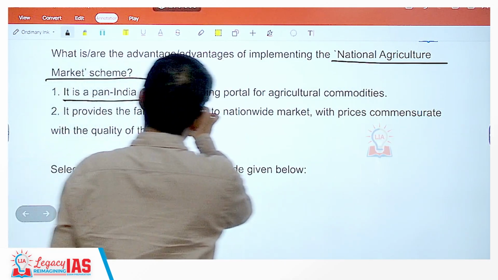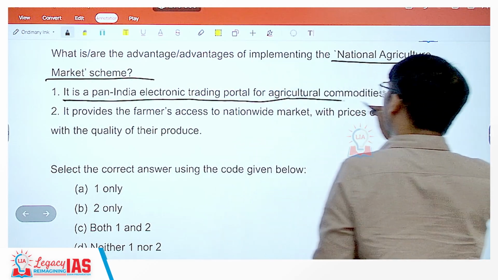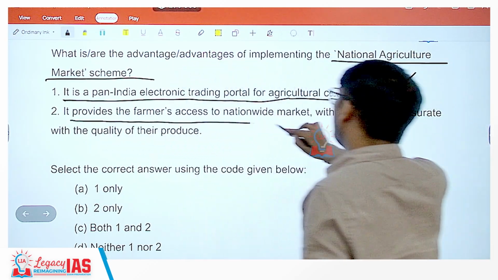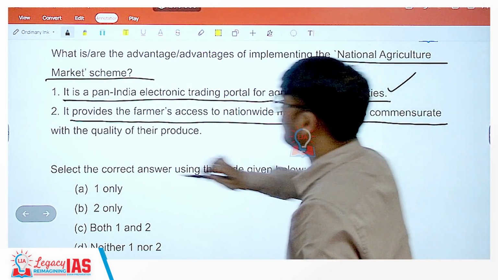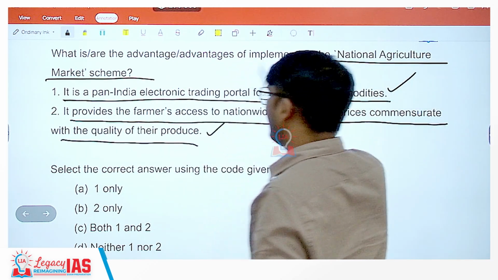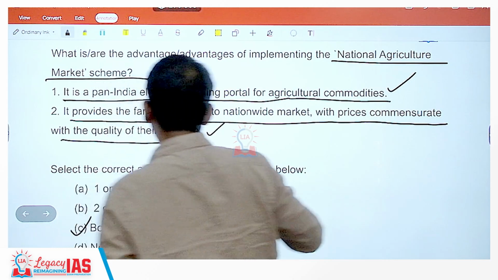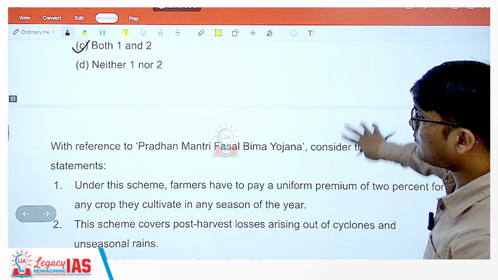It is a pan-India electronic trading portal for agricultural commodities. Yes. It provides the farmers access to a nationwide market with prices commensurate with the quality of their product. Yes. So both options are correct over here.